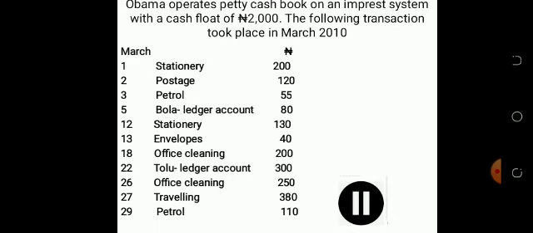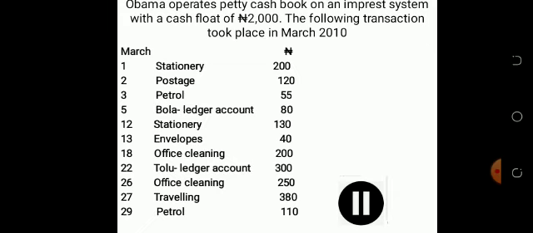Obama operates a petty cash book on an imprest system with a cash float of 2,000 naira. So the petty cashier is usually given a cash float of 2,000 naira. This took place in the month of March.